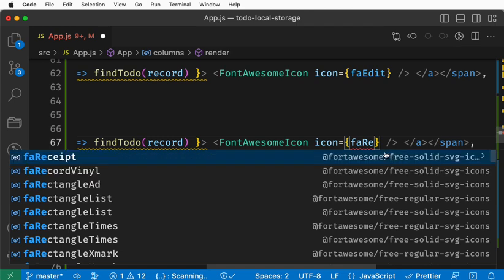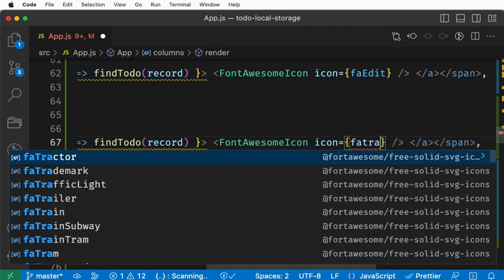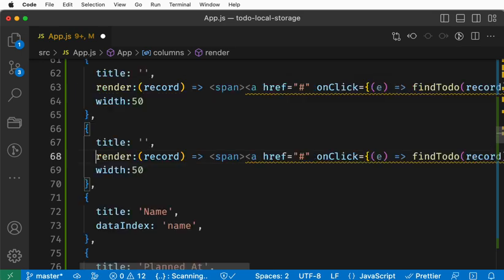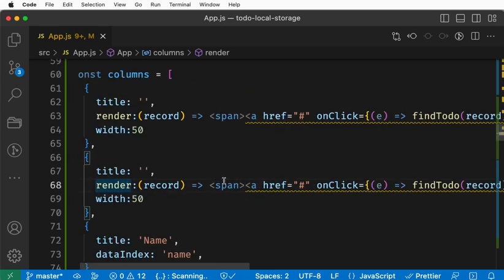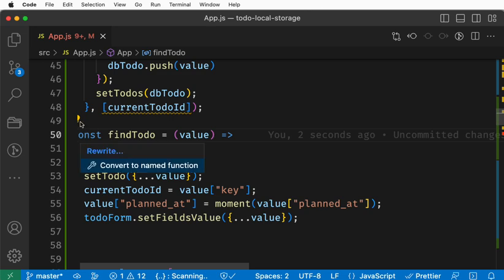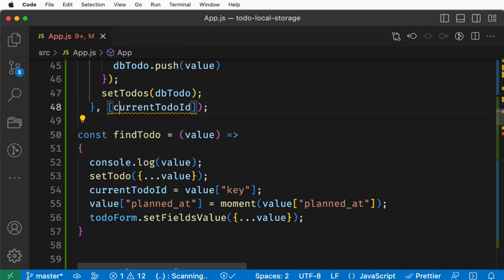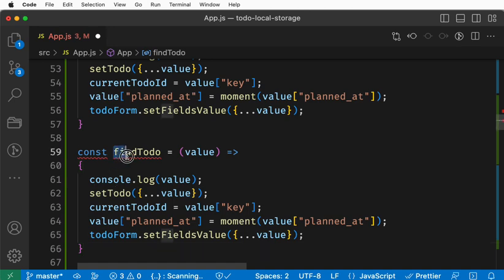Okay, I got the trash icon. So now I get one more trash icon, but this time it is not find to do, it will be remove to do. Go to the same function. Maybe you can copy the one and do the remove to do, or delete to do.